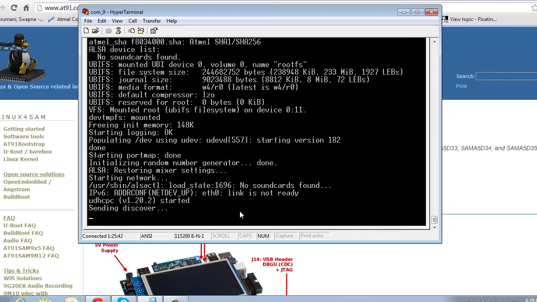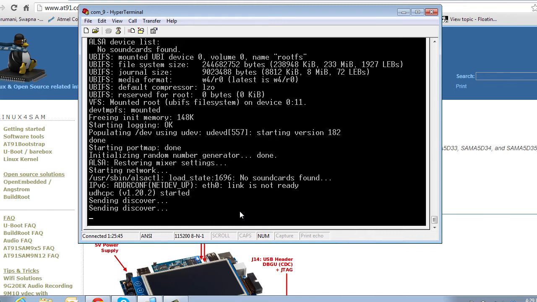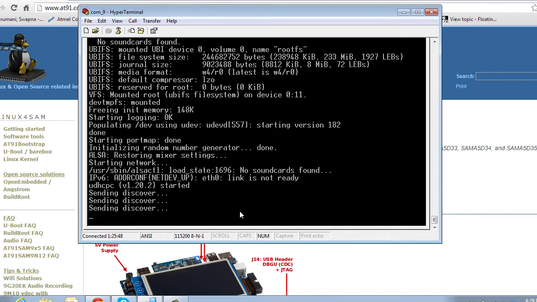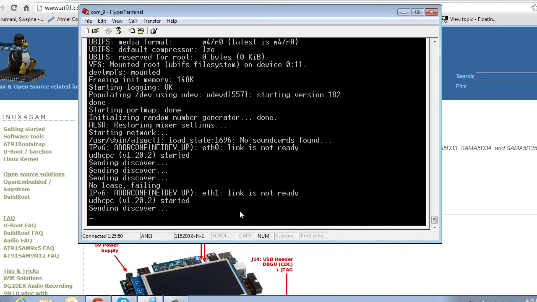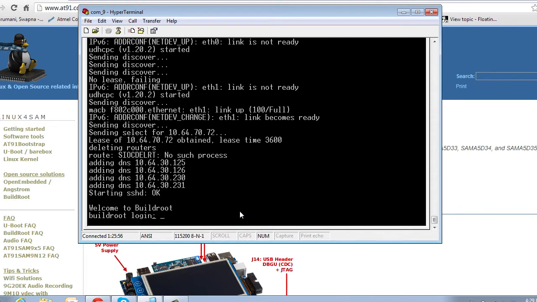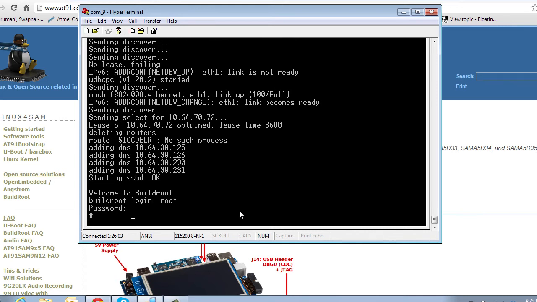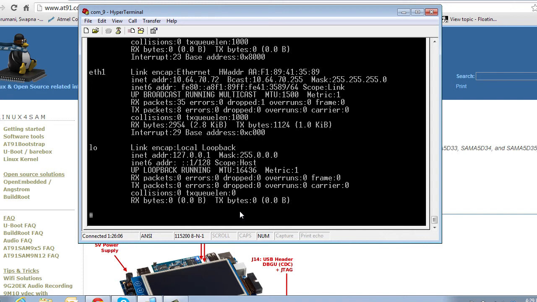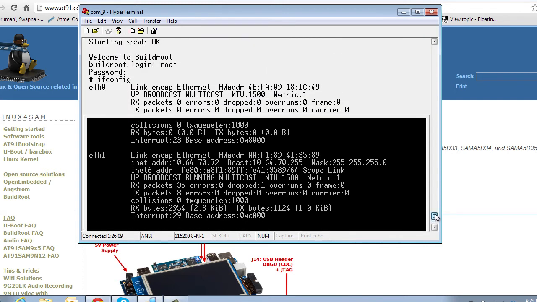Okay, so I can see that the changes I've made are taking effect. The board is trying to obtain IP address for the two Ethernet ports. Now, I have a LAN cable connected to only one of the Ethernet ports, so obviously only one of my Ethernet ports is going to obtain an IP address. So if I type ifconfig, I can now see both the Ethernet ports are present, but only ETH1 has obtained the IP address and ETH0 has not, obviously, because I don't have any Ethernet cable connected to that port.